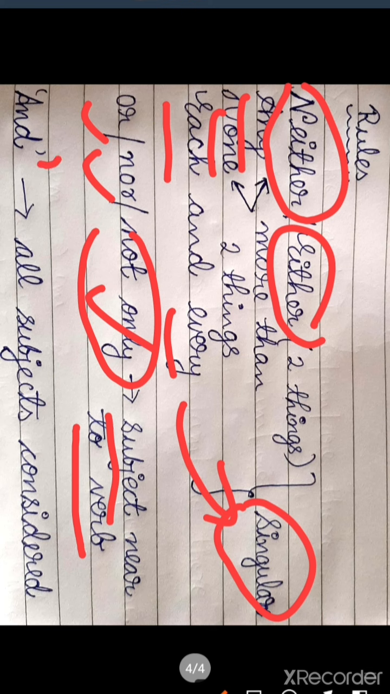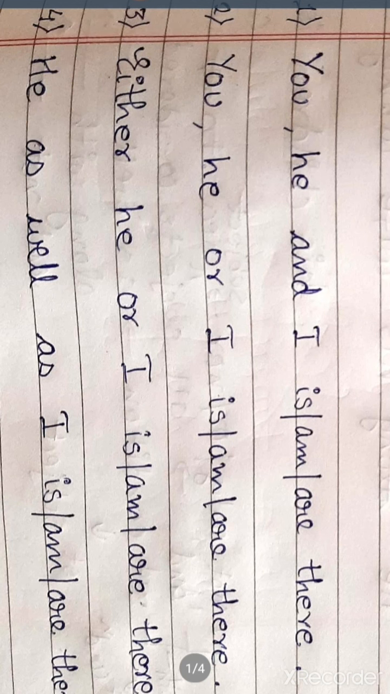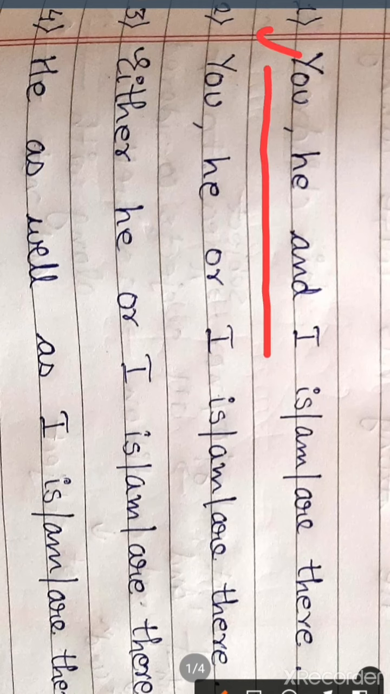Similarly, if and is there in a sentence and it is connecting many subjects, in that case all the subjects will be taken into consideration and obviously it will come to plural. Now moving on further, here are some sentences using which you will decide what form you have to use. Will it be is, am or are? So just read the first sentence and try to answer. You, he and I, what should come here? Will it be is or am or are?